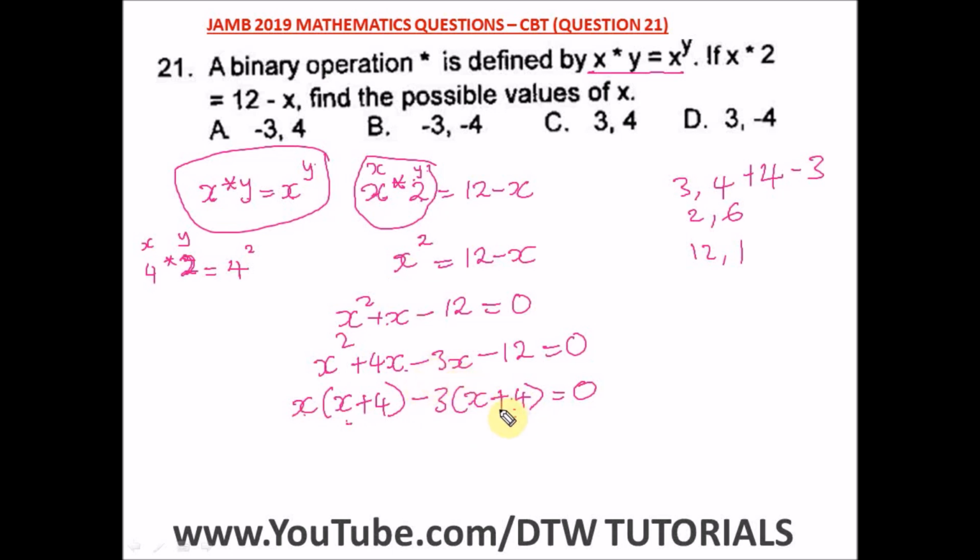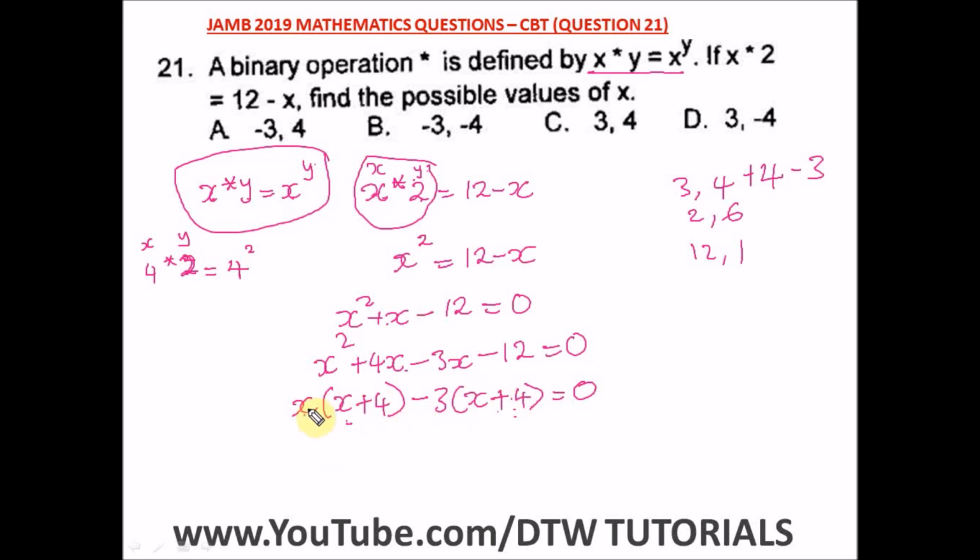And I hope you remember why this is a positive sign. If you don't, there's a video on factorization. I can't explain it here in this video, but there's a video on factorization that would explain this. Because when I open up this bracket, minus 3 times this x will give us minus 3x, and minus 3 times a positive 4 will give us a minus 12. Okay, so that's why this changes to a positive sign.